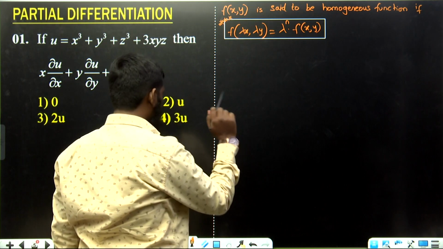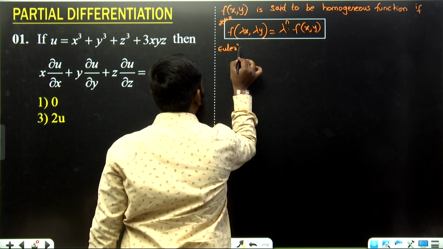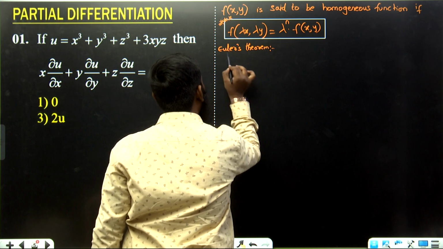Okay, now let us discuss Euler's theorem. What is Euler's theorem? Very simple concept over here, and compulsorily we will be getting a question from this part.